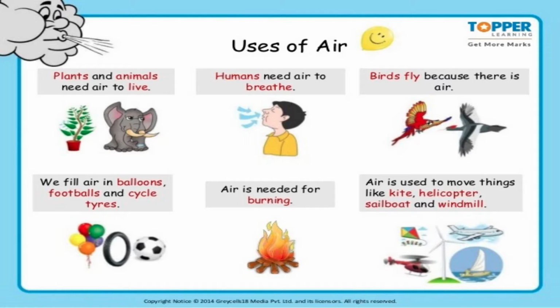We can see sailboats which sail on the water, and they sail because of the presence of air. And the windmill, you can see in the middle picture, a windmill picture is given. That also moves with the help of the air.